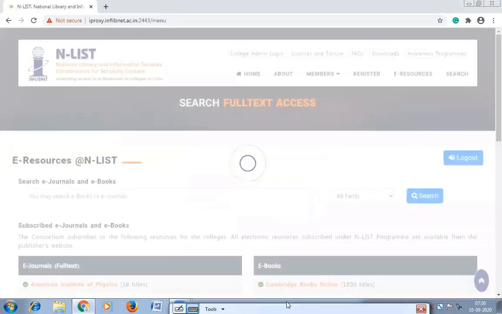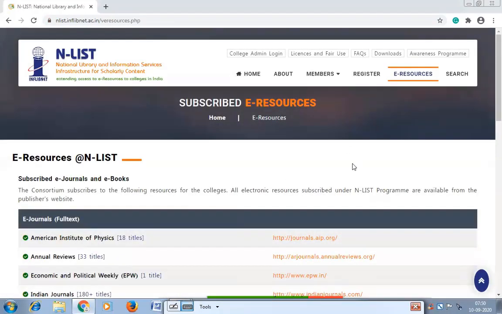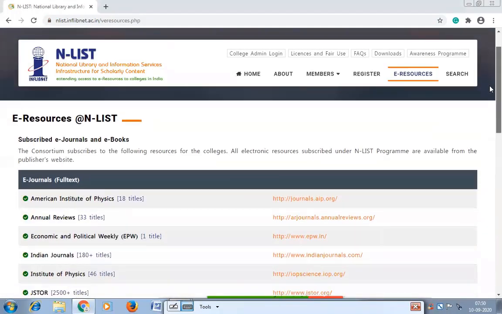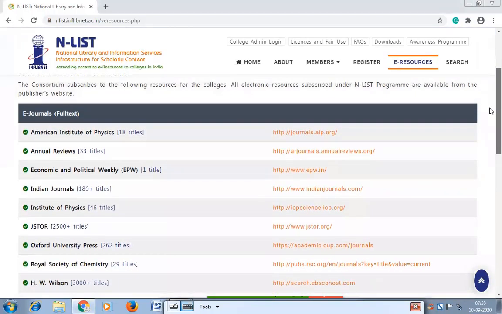Okay, so this is the page where we can search information. Before that, just have a look at what type of e-resources we find in the Enlist program. Just click on e-resources. It will show you the list of e-resources the Enlist program has.